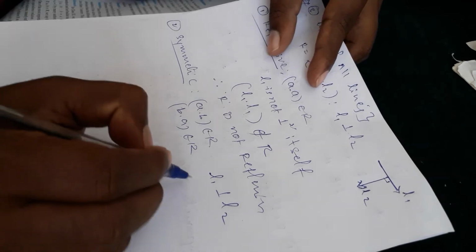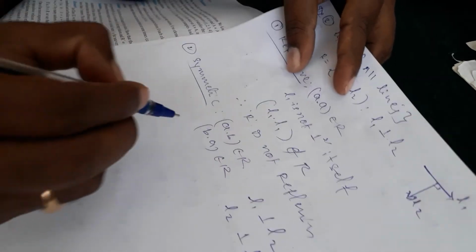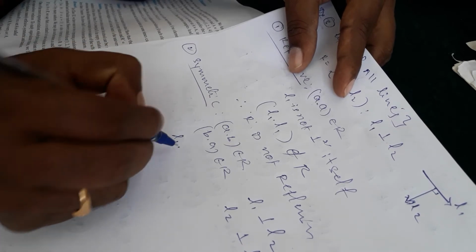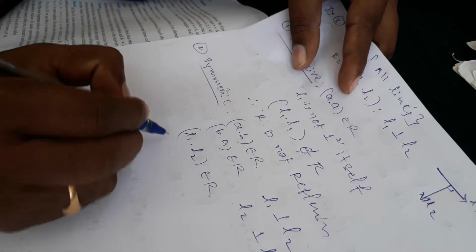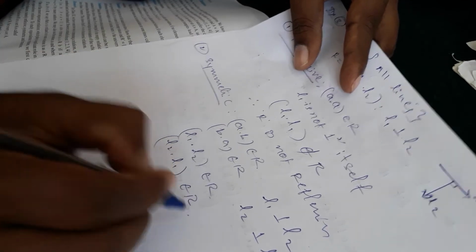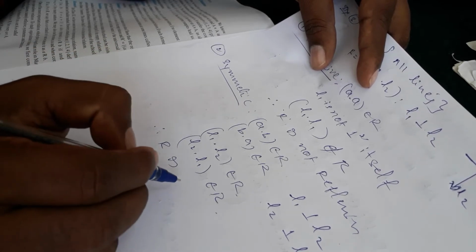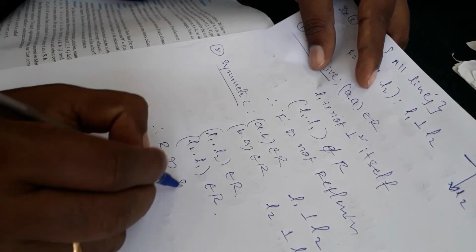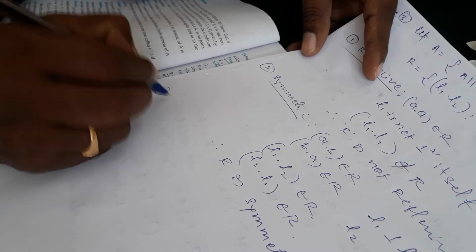At the same time, L2 is perpendicular to L1. Therefore, (L1, L2) belongs to R, and (L2, L1) belongs to R. Therefore, R is symmetric. Then the third one, transitive.